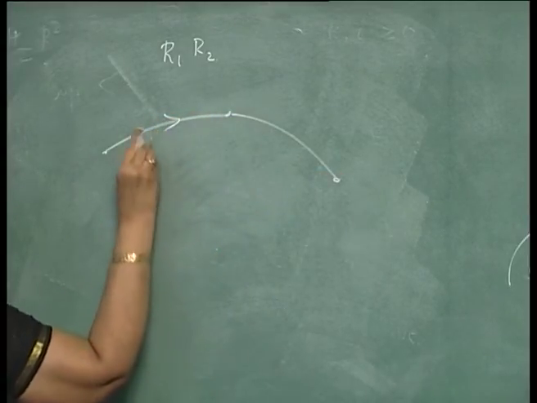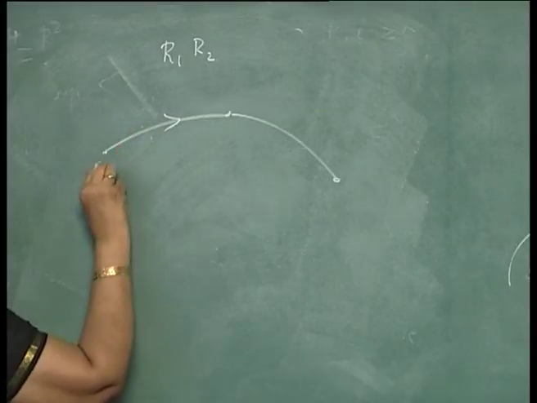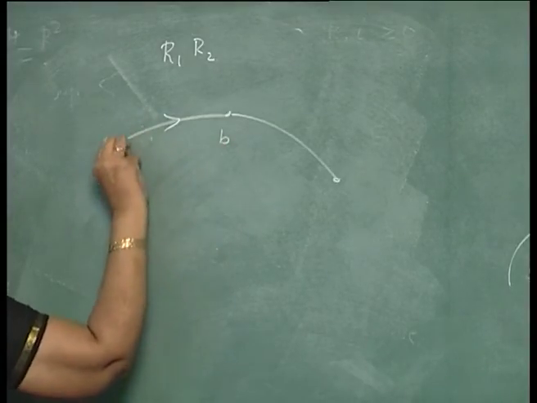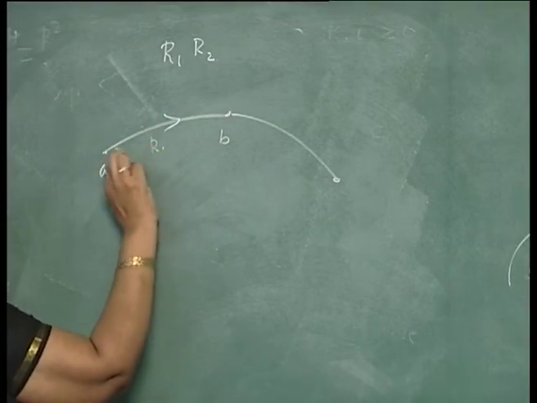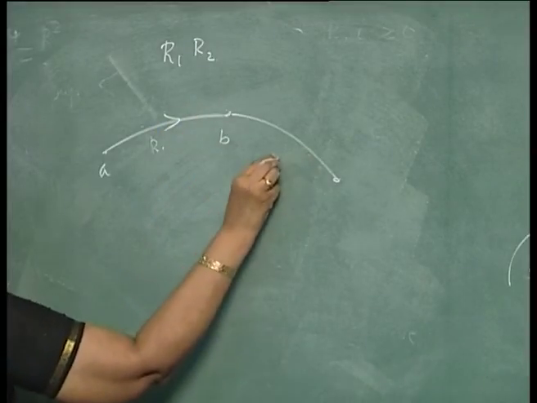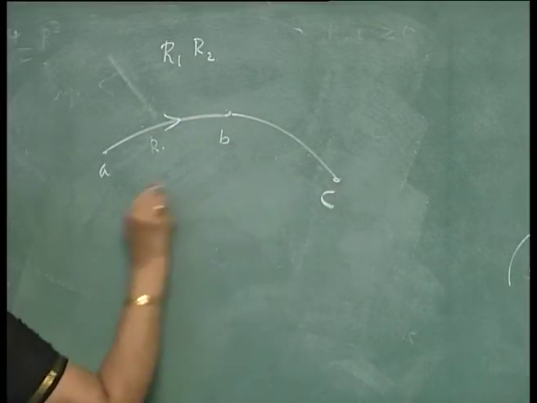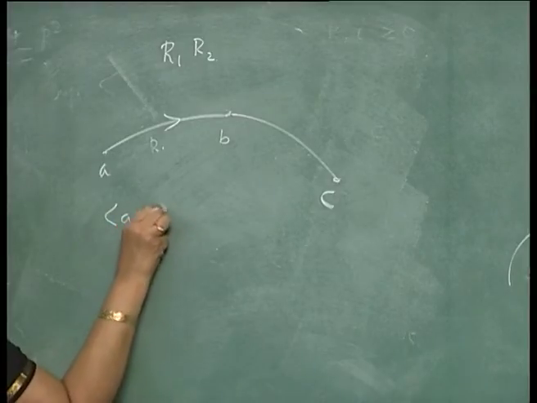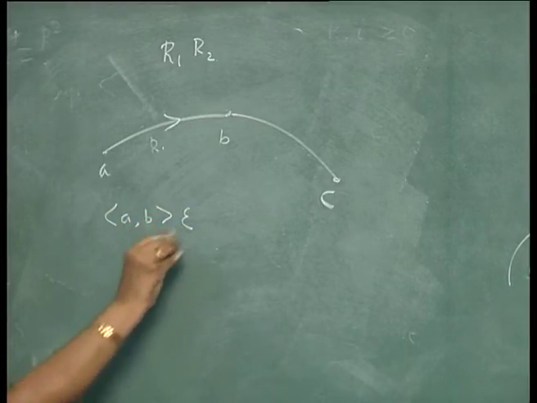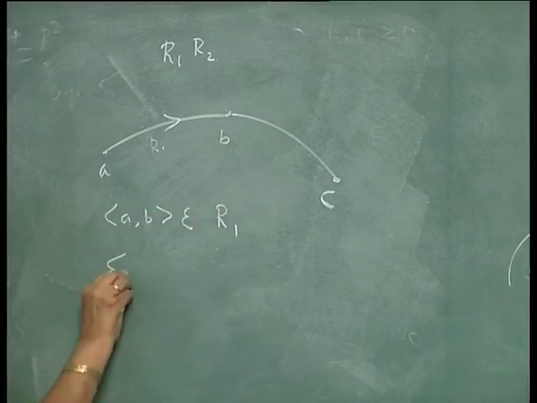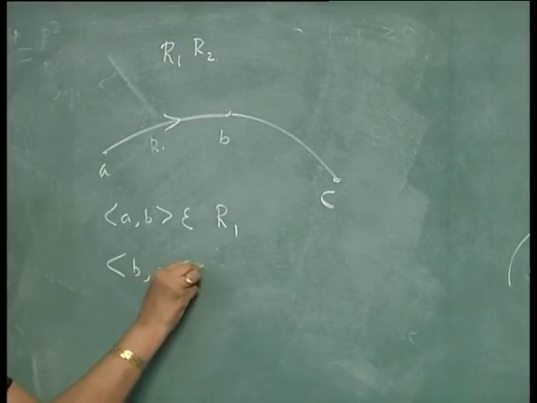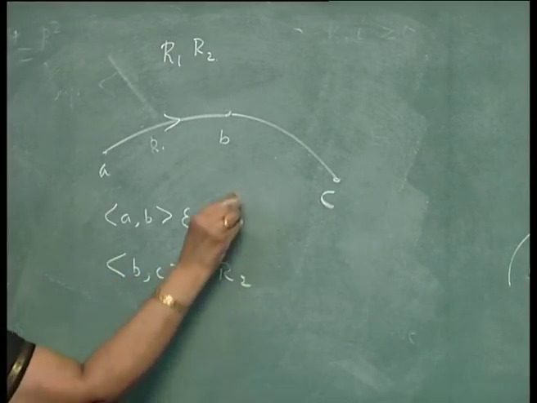If there is an arc representing R1 from A to B and an arc from B to C, (A,B) belongs to R1, (B,C) belongs to R2.